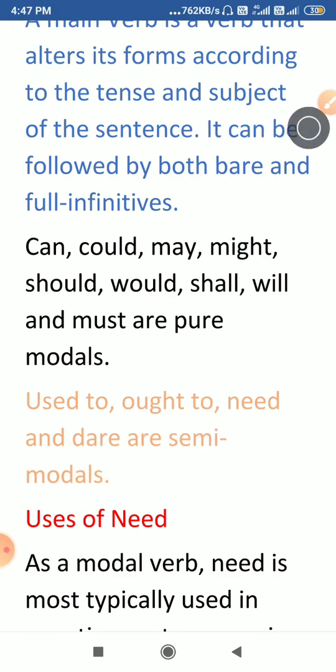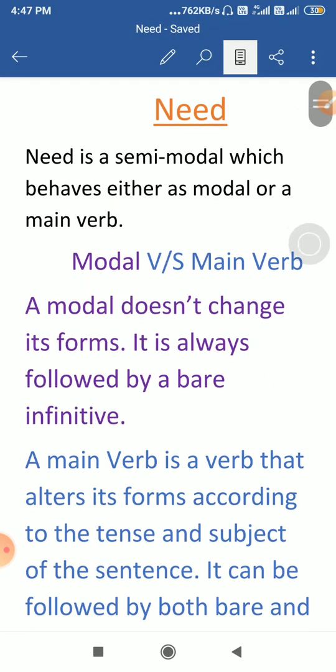But at that time also I made you understand that semi-modals are modal verbs that can change their form like a normal verb, and they can also be used as a modal verb in the sentence. They can do the job of both, of modal also and of main verb also. And what is the job of a modal verb and what is the job of a main verb?